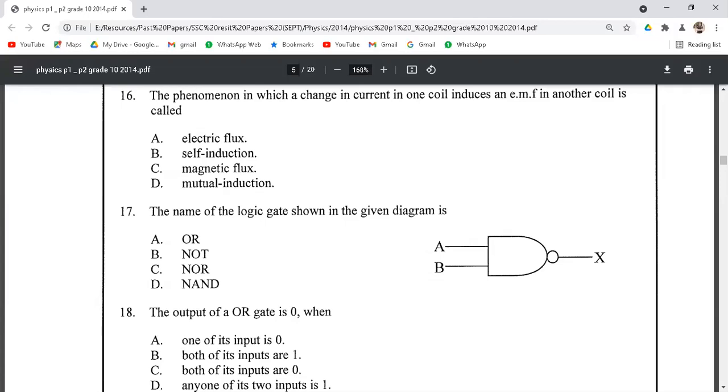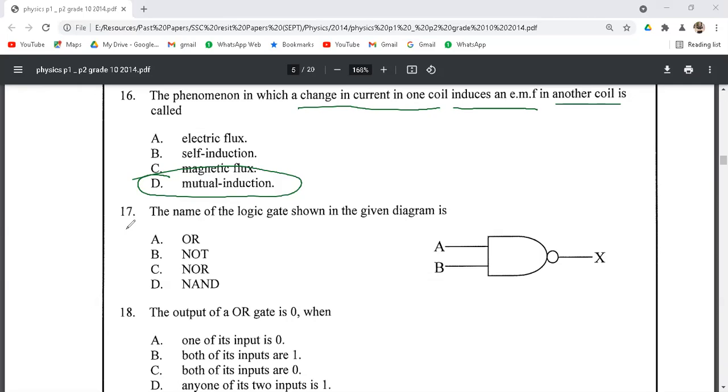Next we have question number 16, and in this question we have to identify the process in which, when we change the current in one coil, it induces an EMF in another coil. It means that we have two coils, and we know that the device is known as a transformer. The working principle of a transformer is mutual induction, in which we flow current in one coil that induces an EMF in the secondary coil. This process is known as mutual induction. So the correct option is option D.